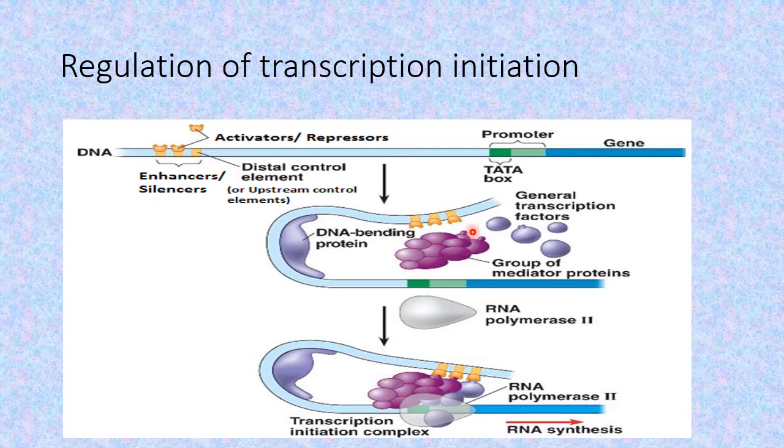And then they come in contact with the pre-initiation complex and regulate the initiation of this transcription. And this DNA molecule bends over with the help of particular DNA binding proteins so that these distal control elements may come in contact with the pre-initiation complex that has formed on the promoter region of a particular gene.